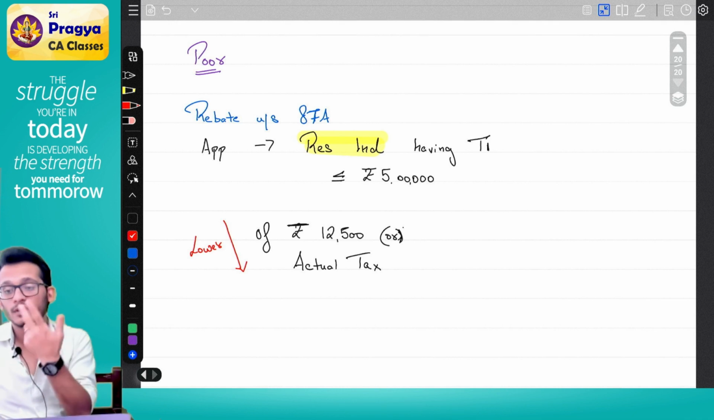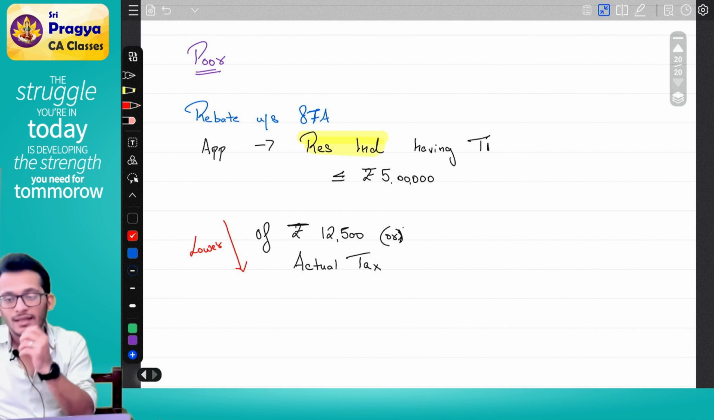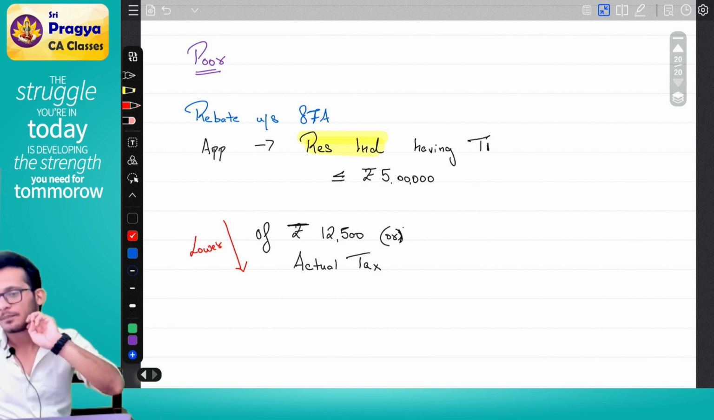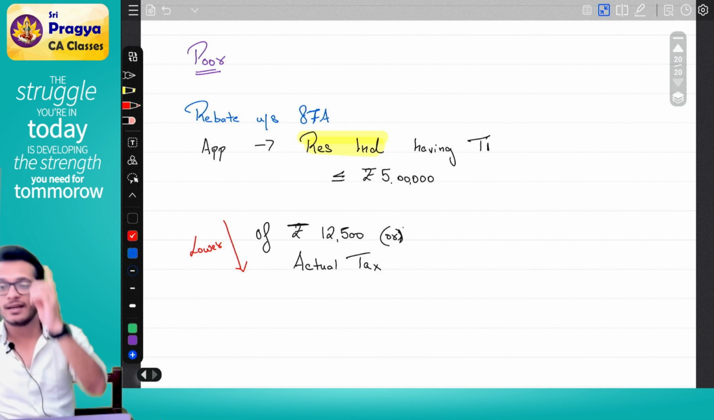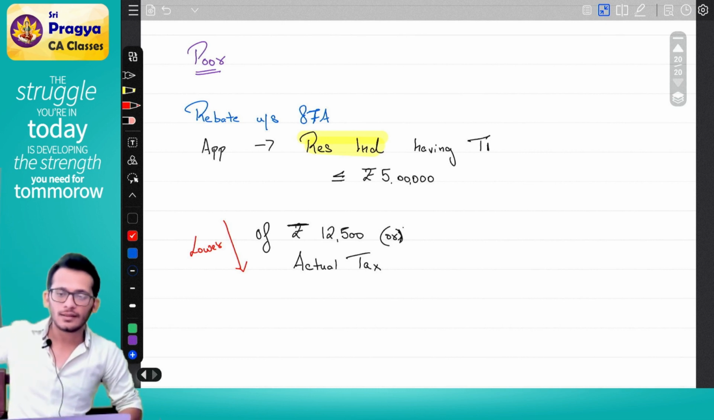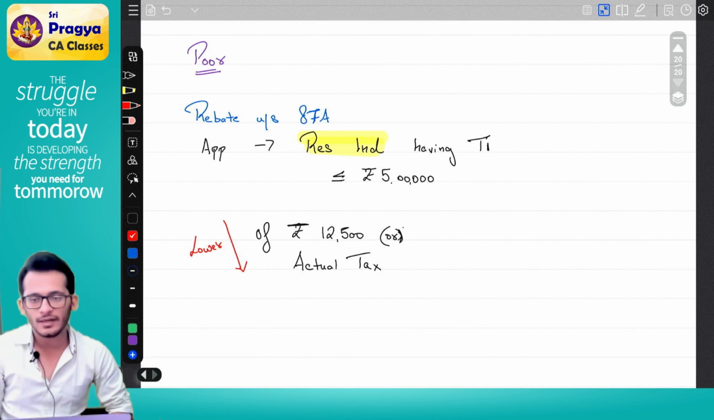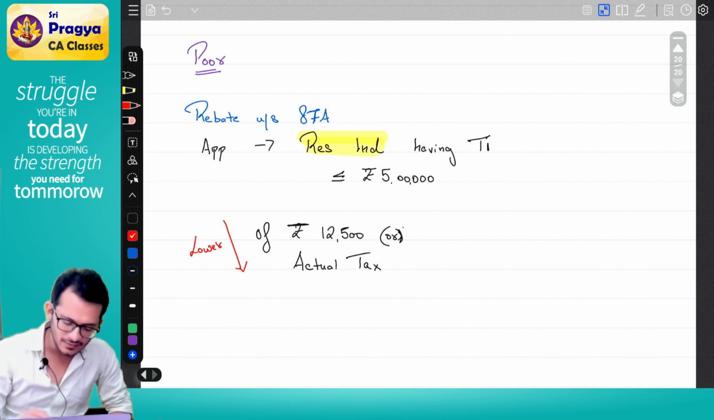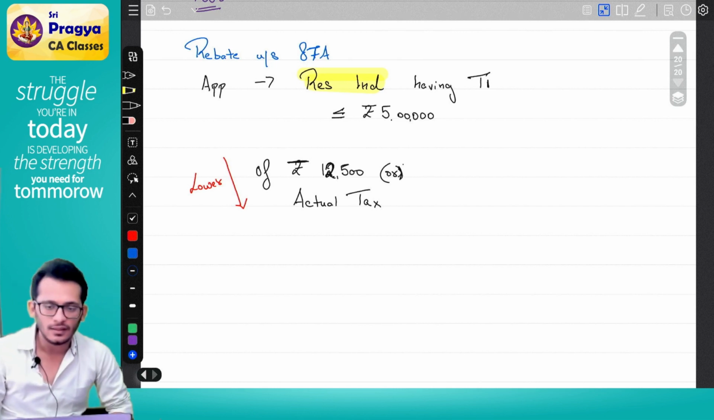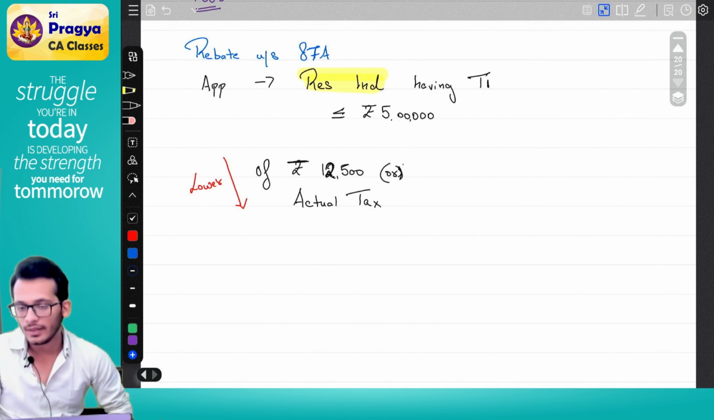Rahul, can it be more than 12,500? Yes. How, Rahul? Let's assume you have lottery income. Lottery income's tax rate is 30%. So 4 lakhs into 30% will become 1,20,000. You can only claim rebate of 12,500. When we do special tax rates, you will understand. Right now, the rebate is 12,500 or actual tax, whichever is lower. This is what the concept is. Any doubts till now? No.